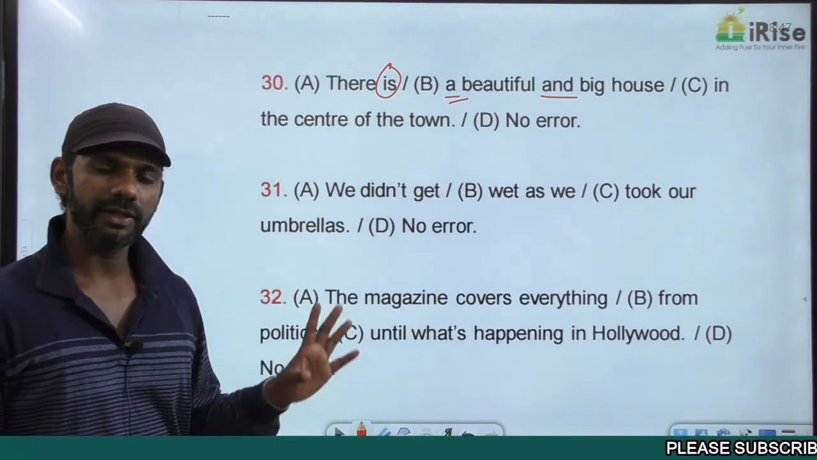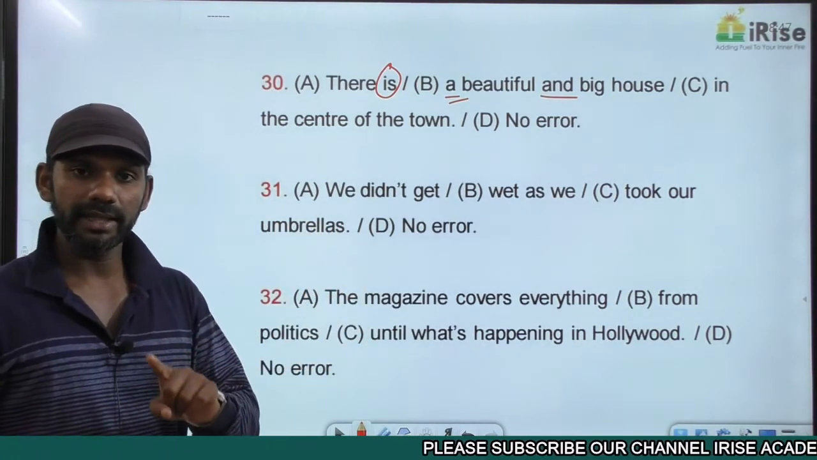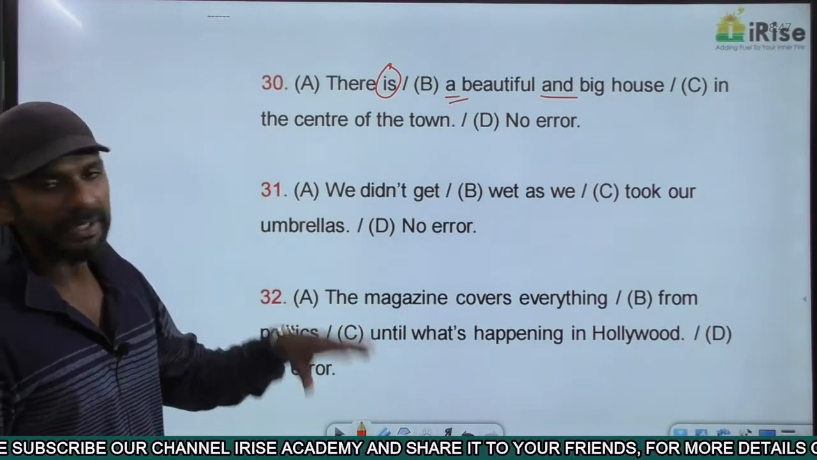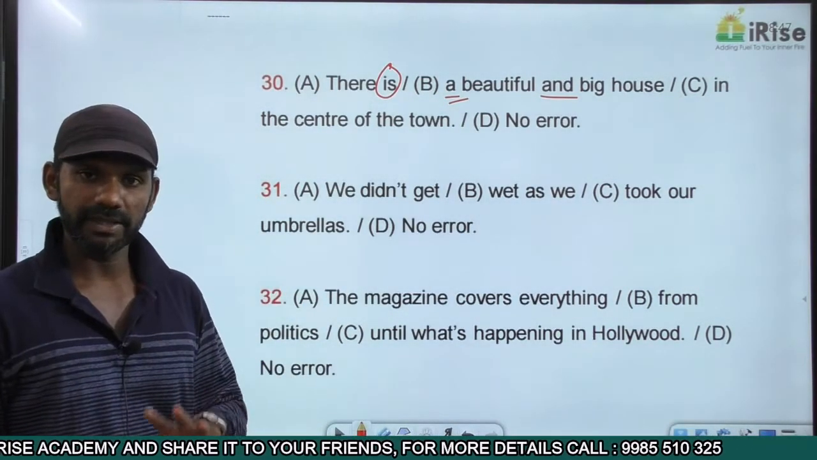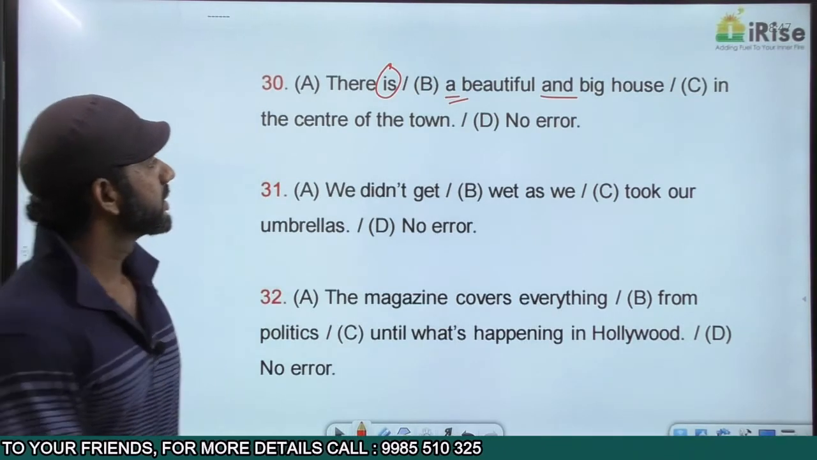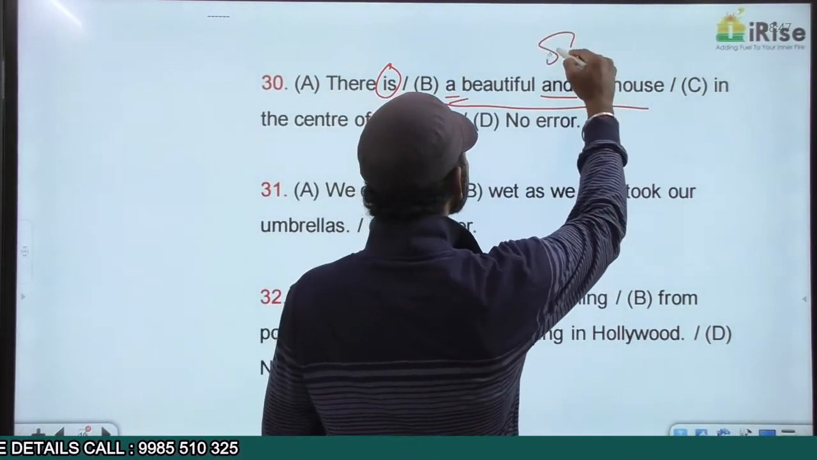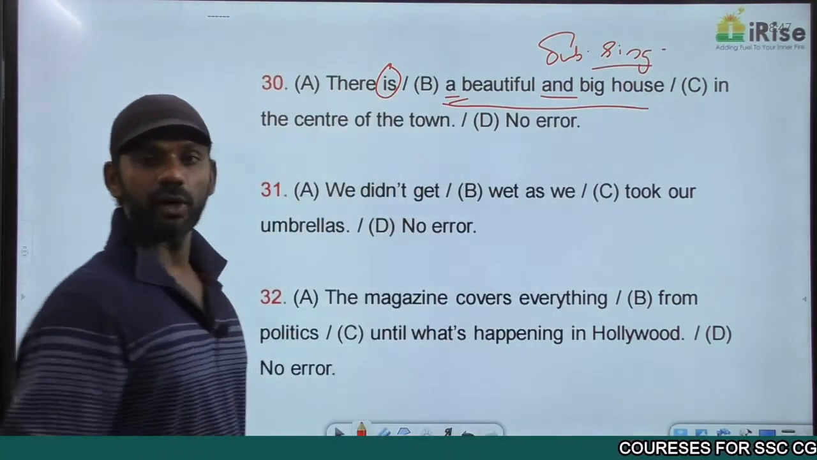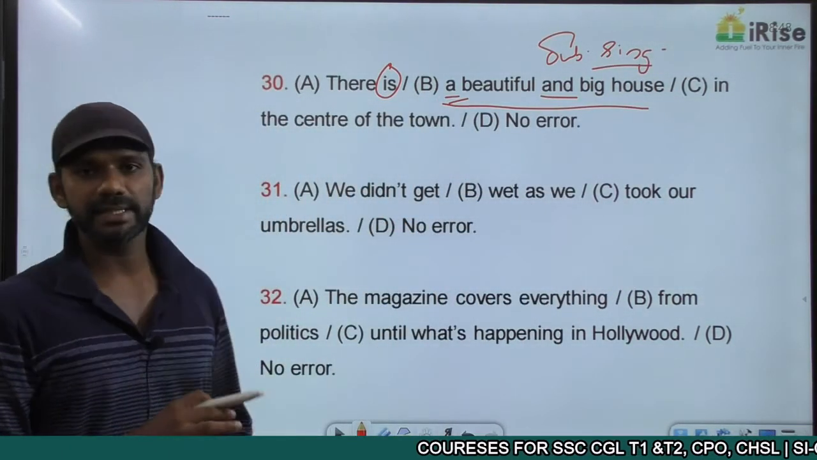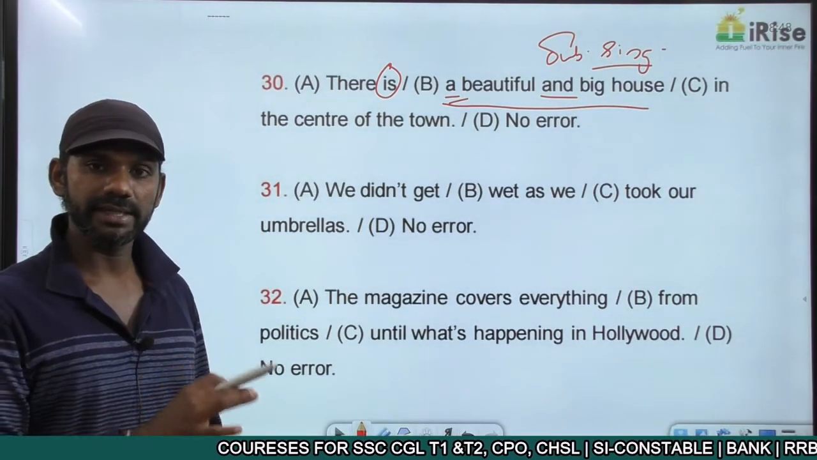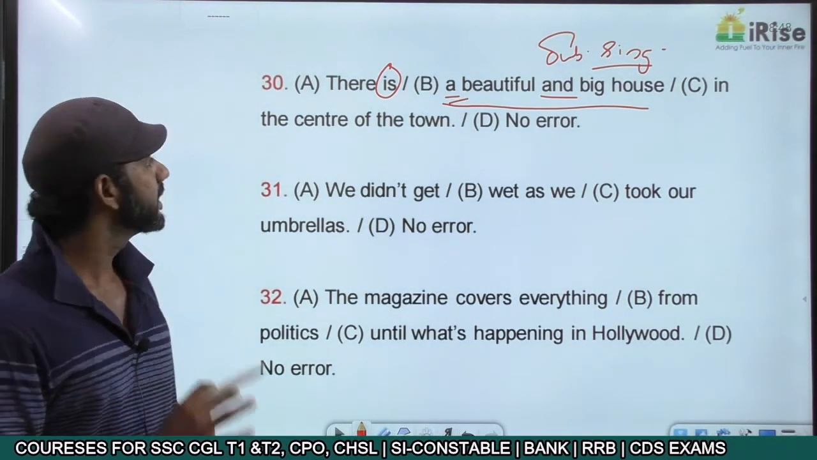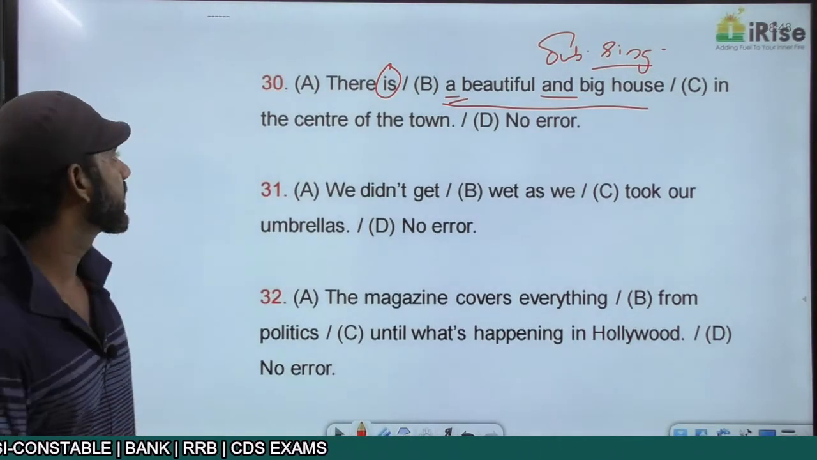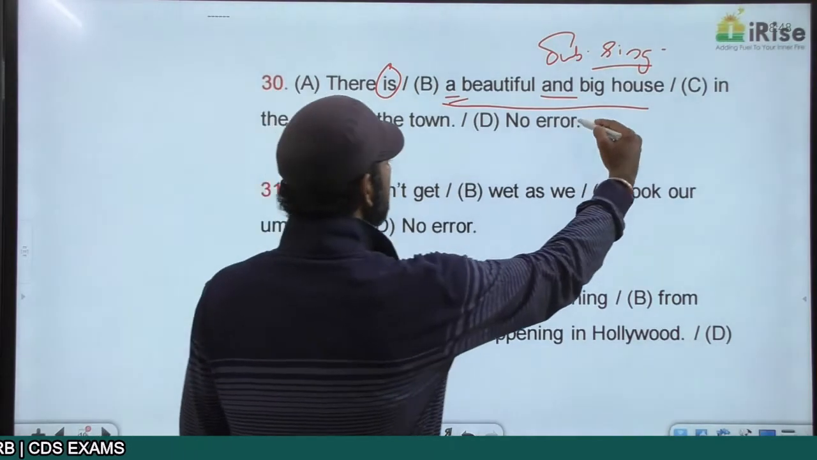So how many houses are we talking about in this sentence? Only one house. And the same house is beautiful as well as big. Only one entity. The subject of this sentence is singular, and if the subject is singular, the verb must also be singular. The verb in the sentence is singular. The rule regarding subject verb agreement is completely fine. There is a beautiful and big house in the center of the town. There is no error in this statement. The whole statement is grammatically correct.